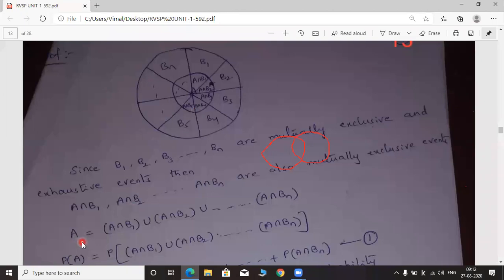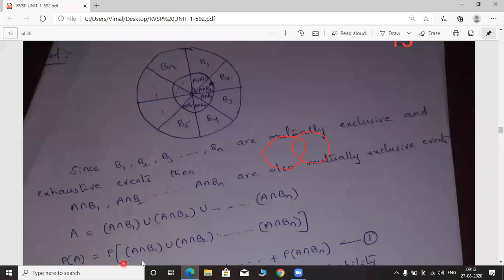So here A can be written as A is equal to A intersection B1 union A intersection B2 union so on up to A intersection Bn, because by combining all these intersection portions, we will get the event A only. So combination means you have to put the symbol union. Okay.